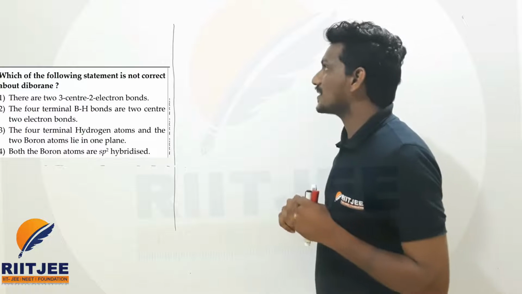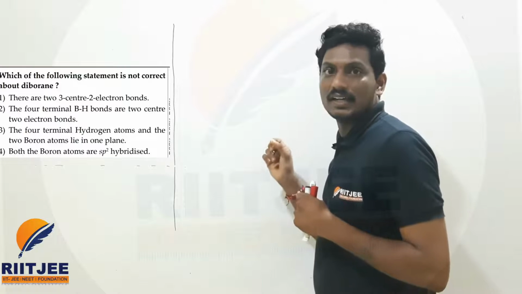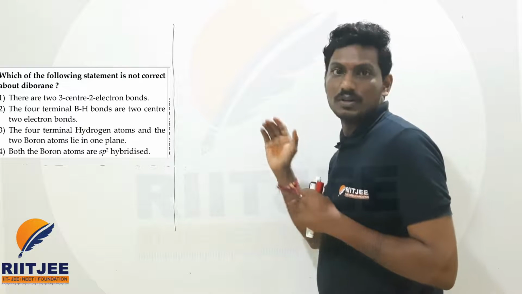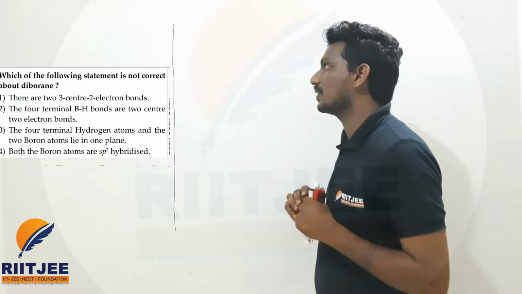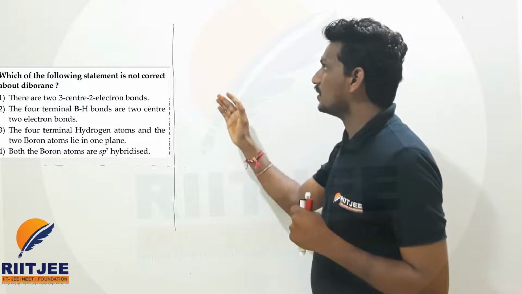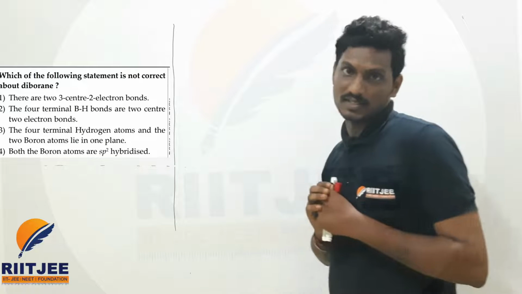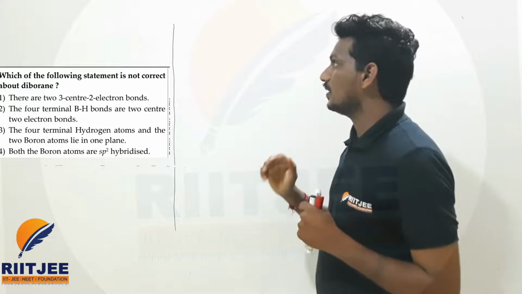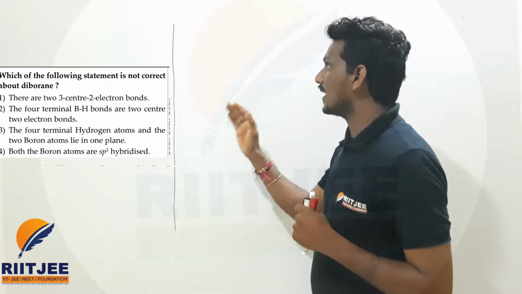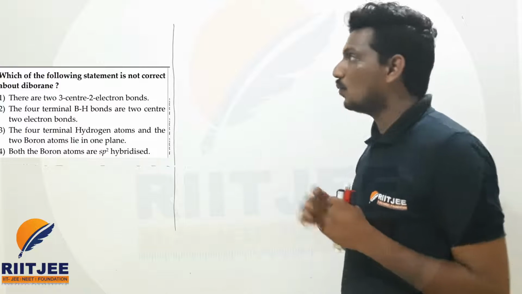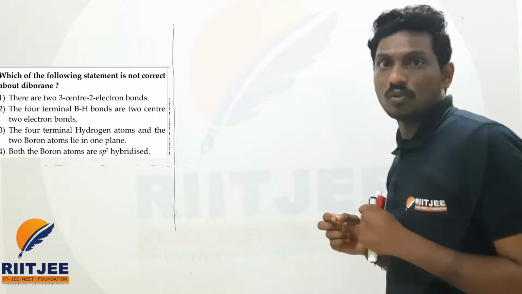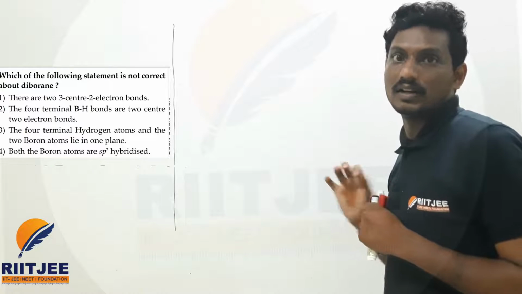Which of the following statements is not correct about the diborane? First option, there are 3 center 2 electron systems. Second option, there are 4 B-H bonds present, so 2 electron 2 center bonds these are. And third option they given, there are 4 terminal hydrogens, and 2 borons lie on one plane. Fourth option, both the borons are sp2 hybridization. He is asking which of the following is not correct.